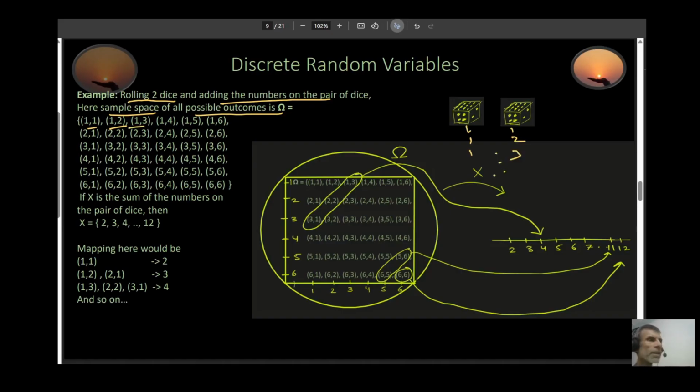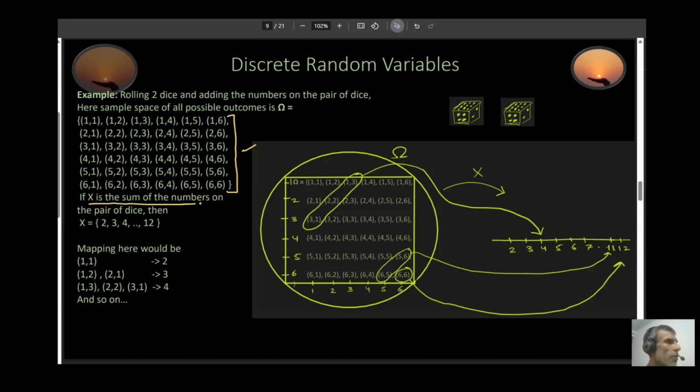So you're going to get all 36 different possible ways. I list all 36 different possible ways that you can get 2 numbers on these dice right here. If x is the sum of the numbers on the pair of dice, then x can take values from 2 to 12. Let's understand this through a Venn diagram right here.